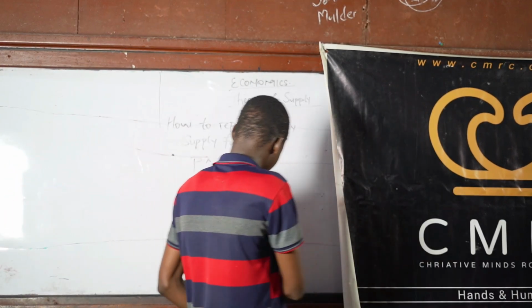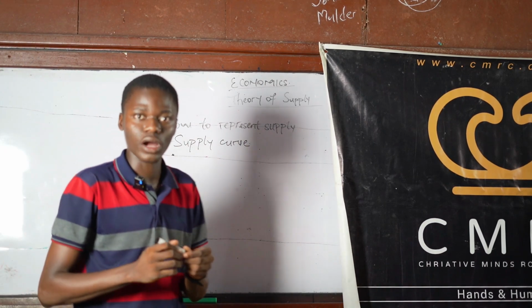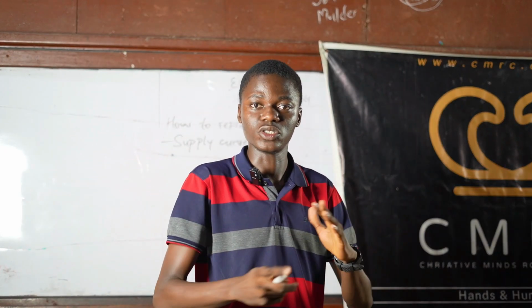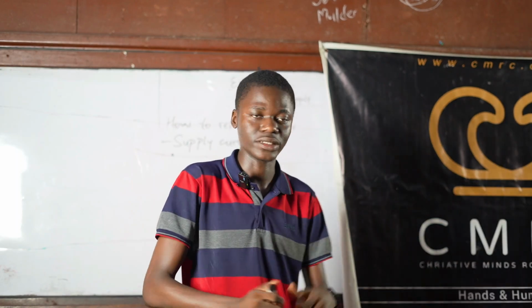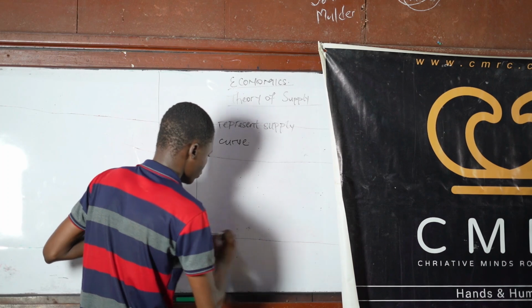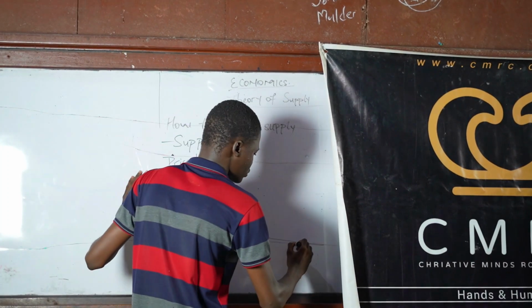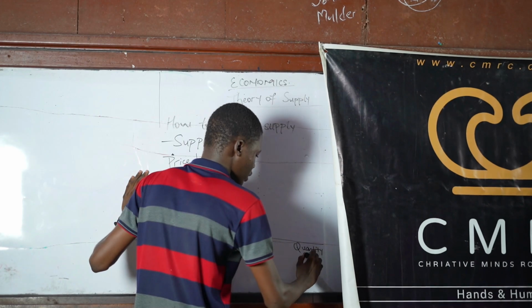Now, moving on to the last, we have our supply curve. So basically, supply curve is just a graphical illustration showing the relationship between the price and quantity supplied. And this is an example of a supply curve. This is price and quantity supplied.